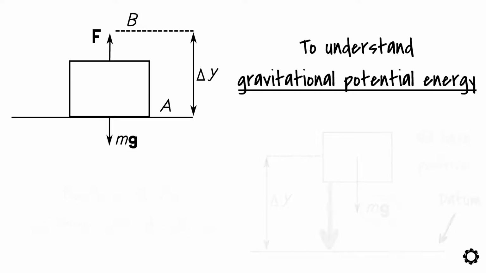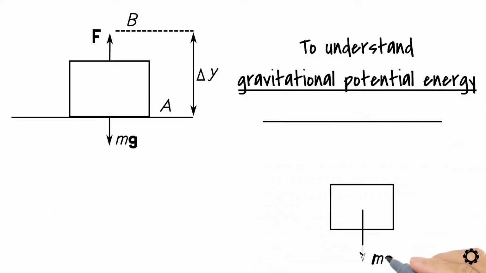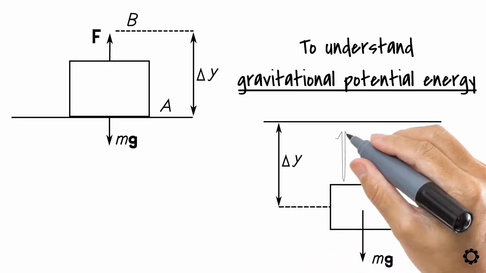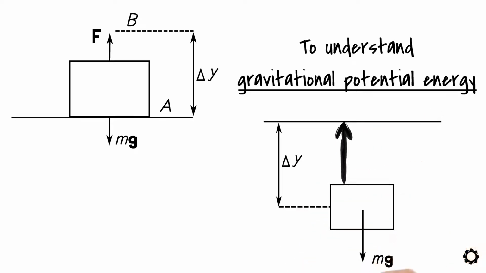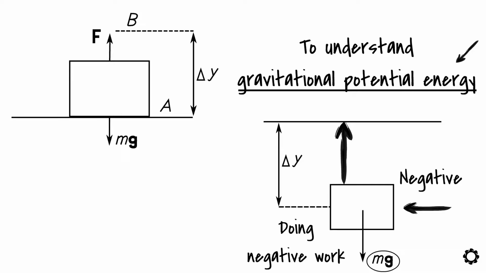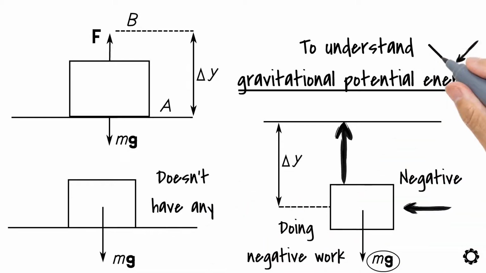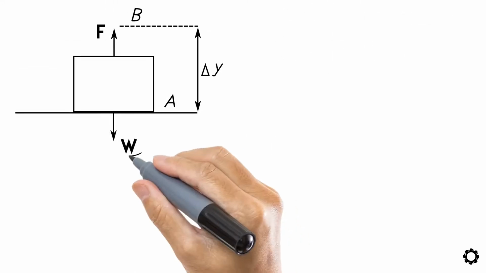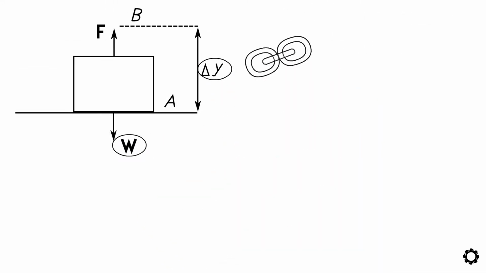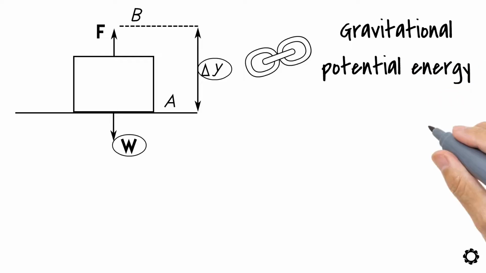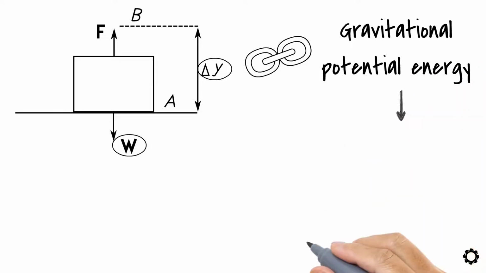On the other hand, if the box were initially located under the datum and we want to move the box back to the datum, then the box would have negative gravitational potential energy because of its weight, which is doing negative work on the box. Of course, if the box remains on the datum, then it doesn't have any gravitational potential energy at all. Now, by knowing how the weight and vertical displacement are related to the gravitational potential energy, we can write a mathematical expression for it as follows.